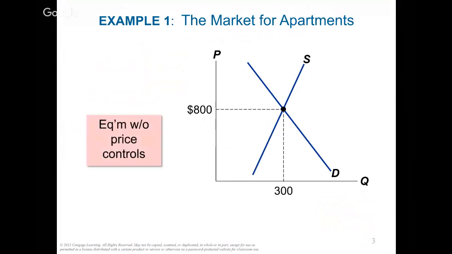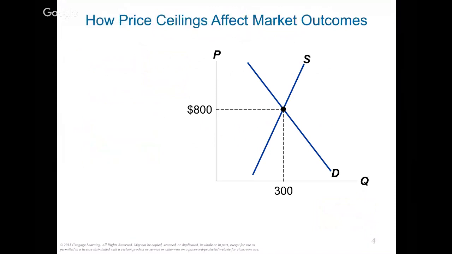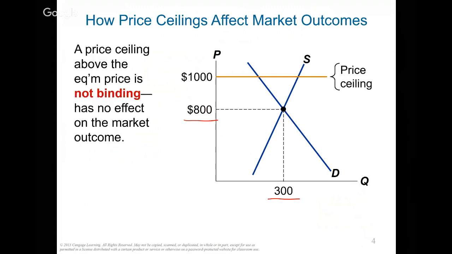All right. Let's suppose we have this market over here, the market for apartments. Currently, with no government control, the equilibrium price is $800. So that's the equilibrium price and equilibrium quantity. Next, government says we're going to put a price ceiling, and the price ceiling is at $1,000. Remember this: anytime your price ceiling is above the equilibrium price, we call this ceiling not binding, because it will have no effect on the marketplace.